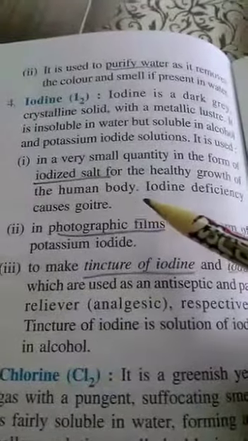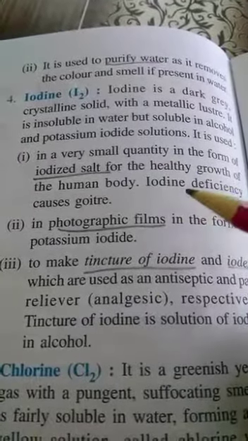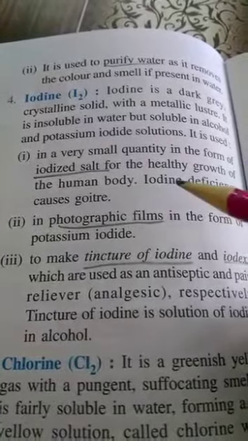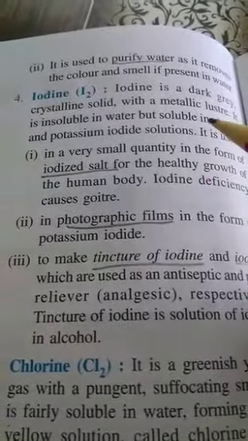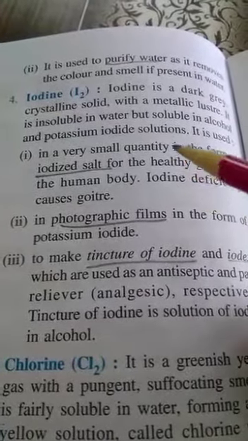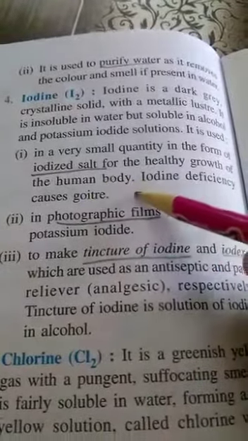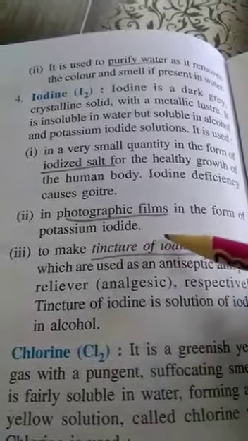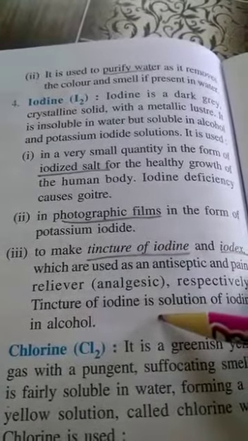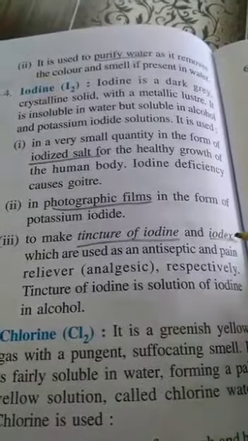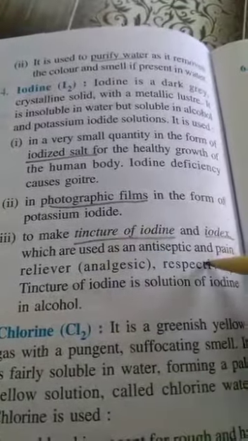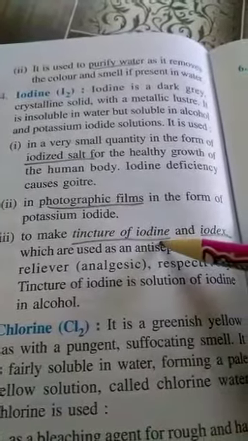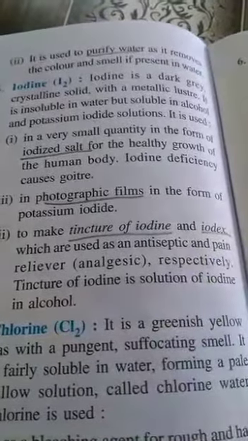Then comes iodine. Iodine is a dark gray crystalline solid, and it is lustrous also. We know that the rest of the non-metals are non-lustrous, but this non-metal is lustrous. So this iodine is used in iodized salts. Then it is used in photographic films in the form of potassium iodide, and it is used in medicines called tincture of iodine, and also in iodex, that are used as antiseptic and pain reliever respectively. This tincture of iodine is an antiseptic and iodex is a pain reliever.